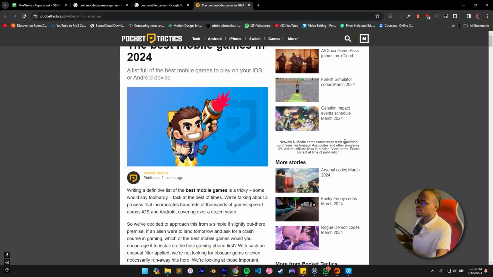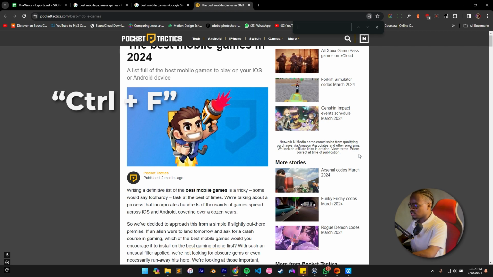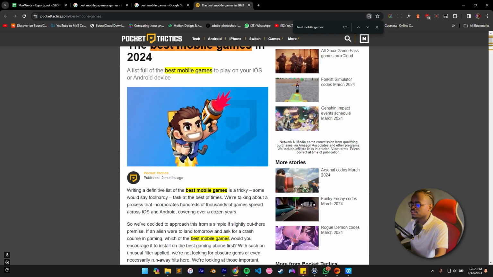You understand? One thing I would advise you guys to do here is that you should use the Ctrl F command and type in the focus keyword to see where they put it and how many times they put the focus keyword in the article, so that you can also replicate that. So let's do best mobile games. So they used it 5 times in the article. So they put it in the H1. I don't know why the title, this is an HTML error from them. I cannot see the title fully, but it's from their website, not us. So they put it in their H1, that is their title.